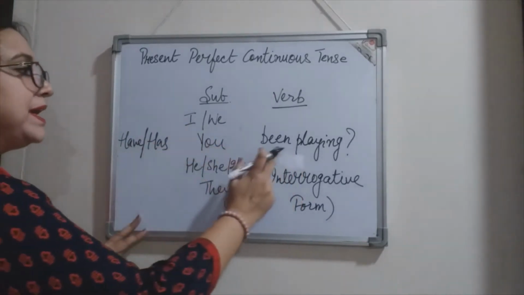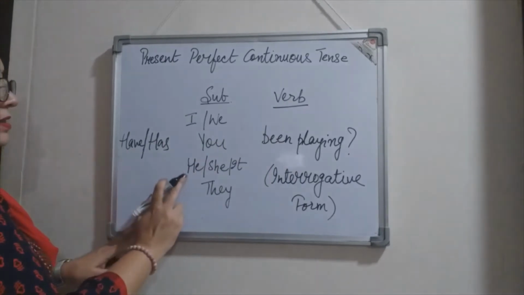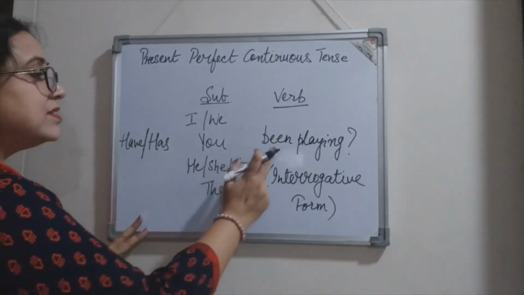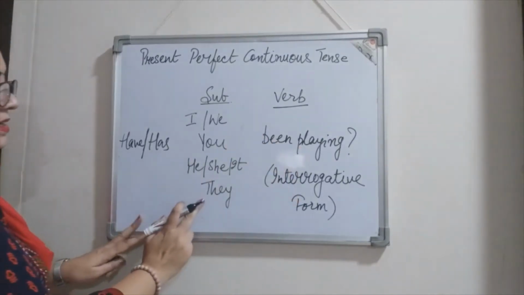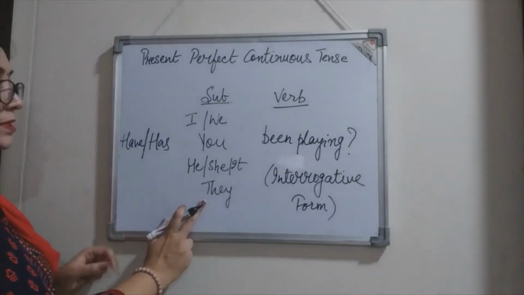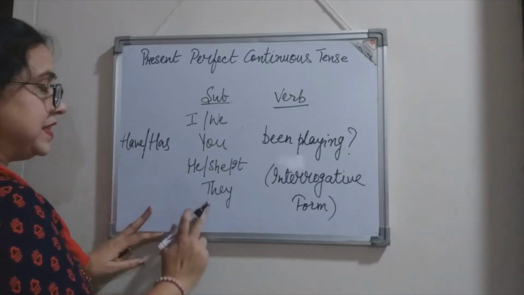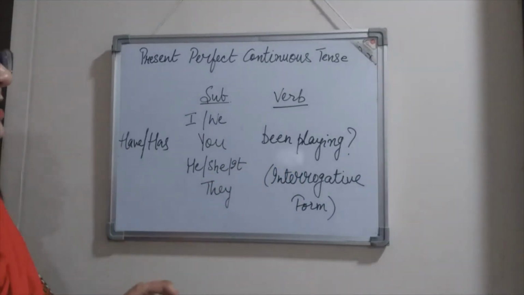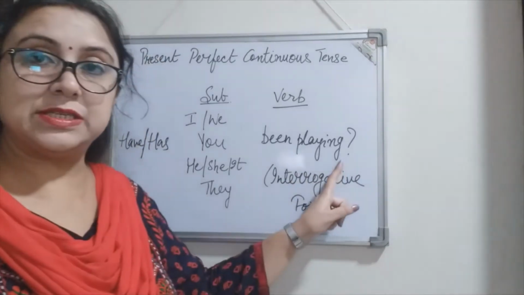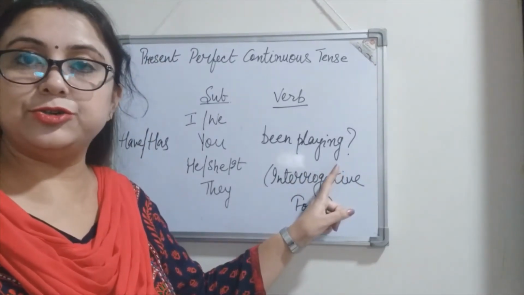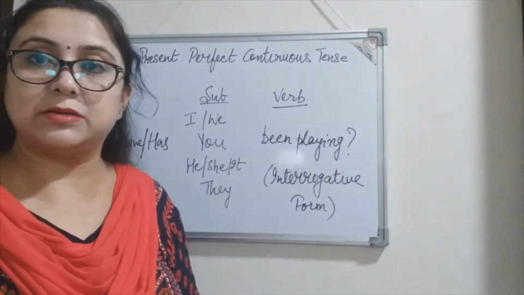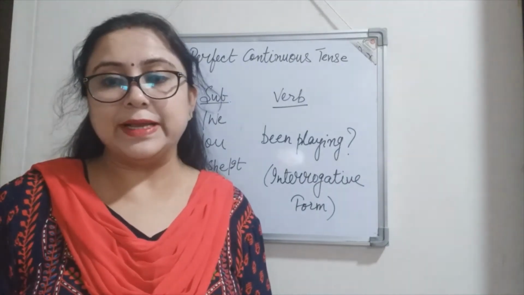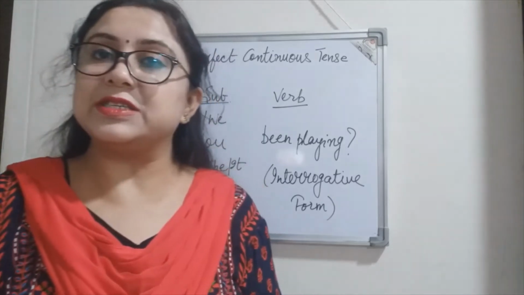Have you been playing? Now, third person, has he, she, it been playing? And the last one, that is third person plural number, have they been playing? So all these sentences end with a question mark. Children, don't forget to put the question mark. So these were the sentences in question form, right? I hope the basic structure is clear.